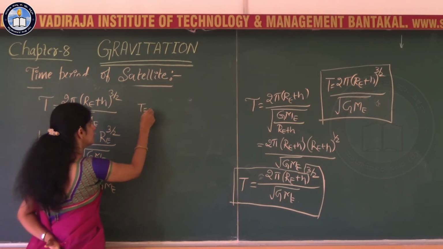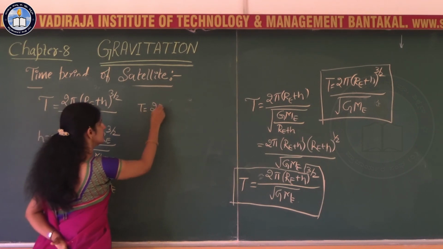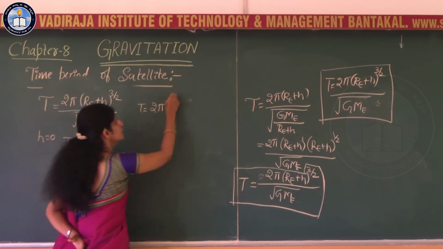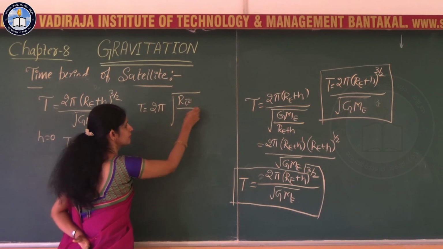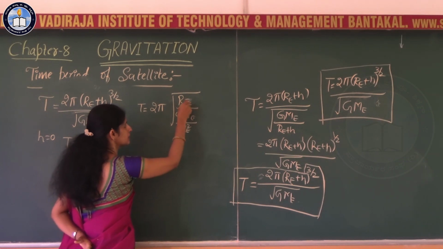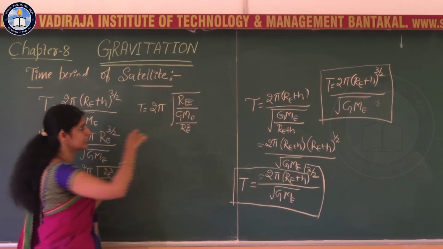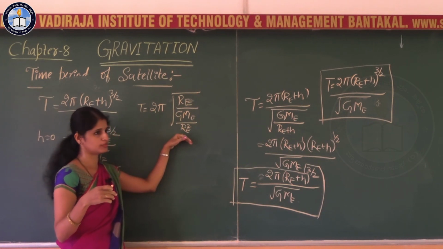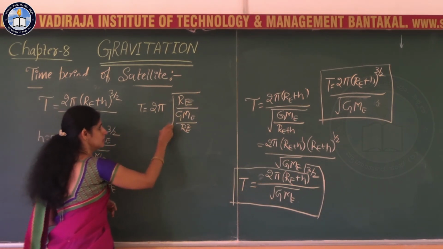Just rearranging, that is 2 pi root of Re divided by GME by Re square. I'll keep this one Re here and Re square I'll take to the denominator here.